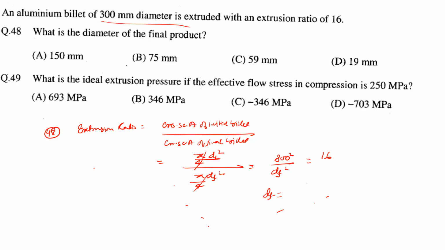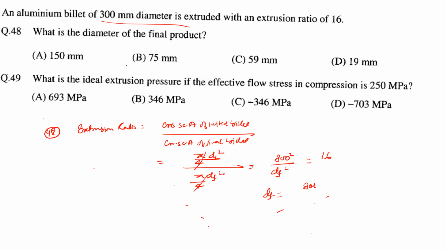So df will be 300 by 4, right? No issue. So it will be 75 mm, which will be the answer for this question of 48.